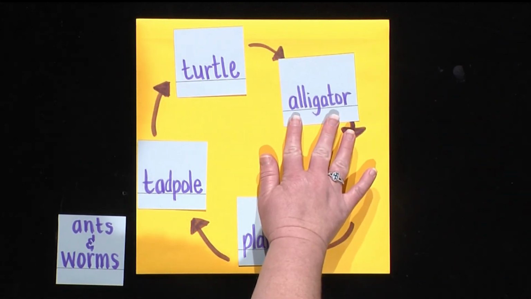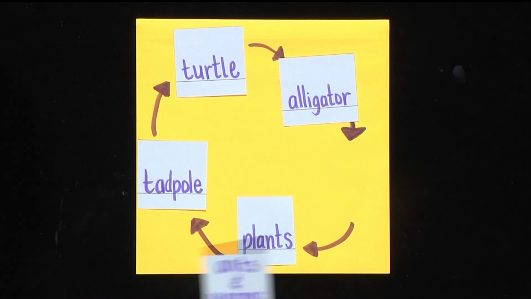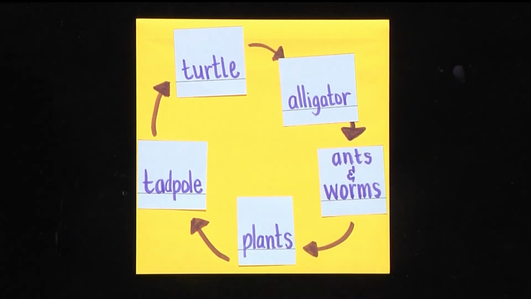Eventually, the alligator will perish or die. What happens next? You knew it. Decomposers like ants and worms break down the alligator after it perishes and then return nutrients back to the soil of the earth. This prepares the soil for new plants and it completes the food chain. Outstanding. Now, just a few questions to check for your understanding.